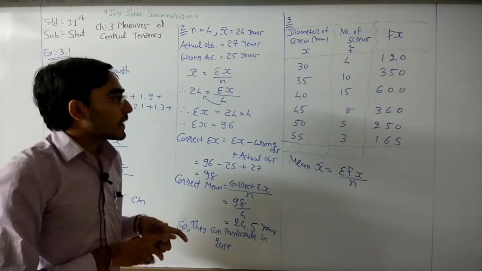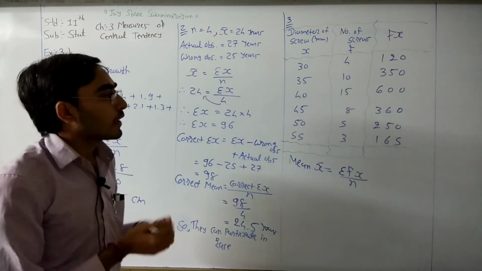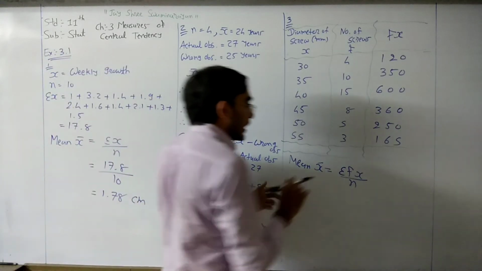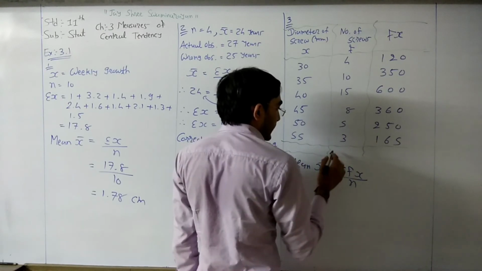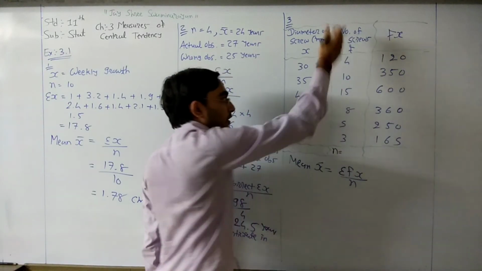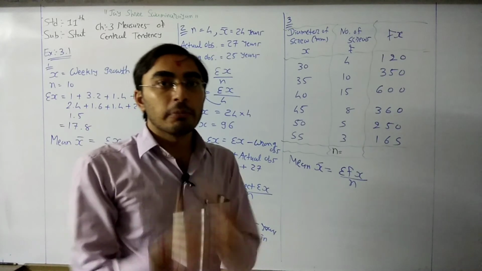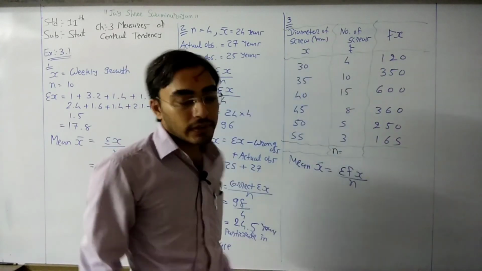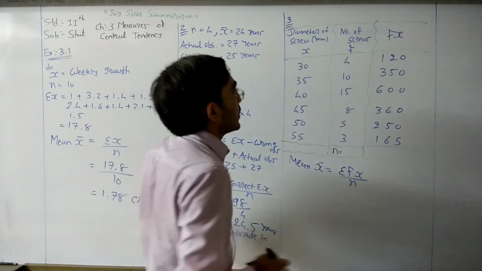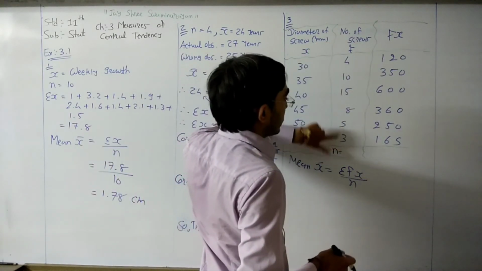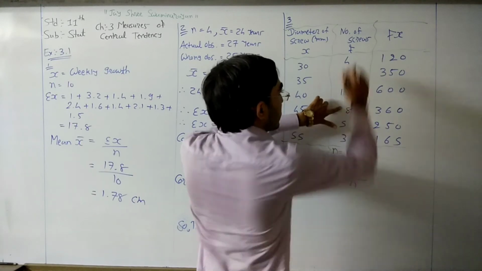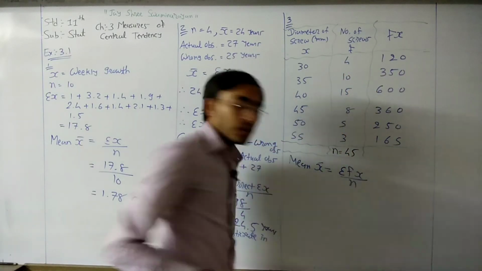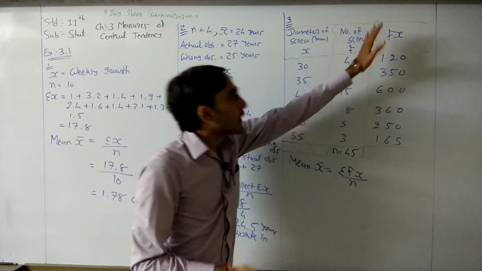If we add the frequency, f, that means sigma f, it is our n, the total number of observations. So this shows the number of observations. If we add this, we can find n. So 5 plus 3 is 8, 8 plus 8 is 16, plus 4 is 20, 30, 40 and 45. You can use the calculator.